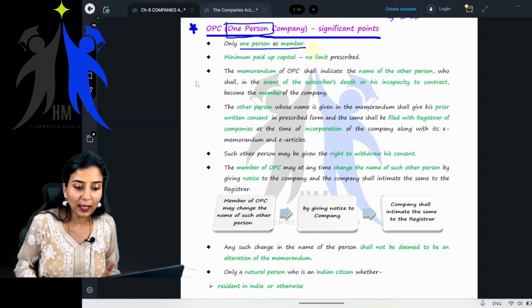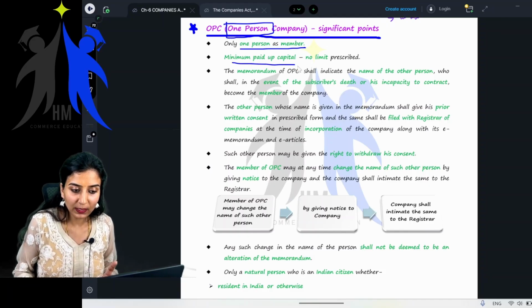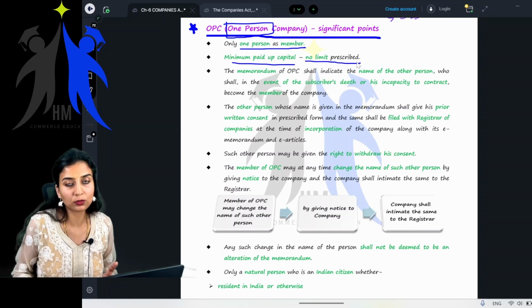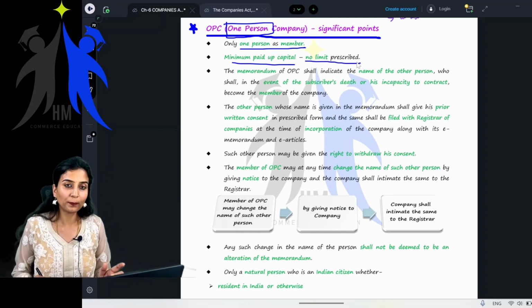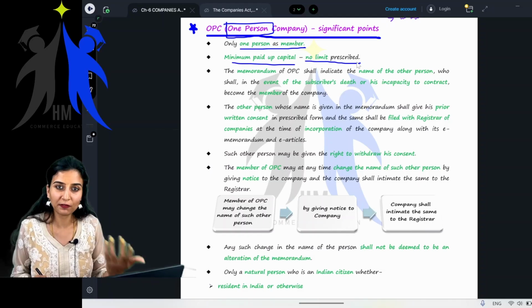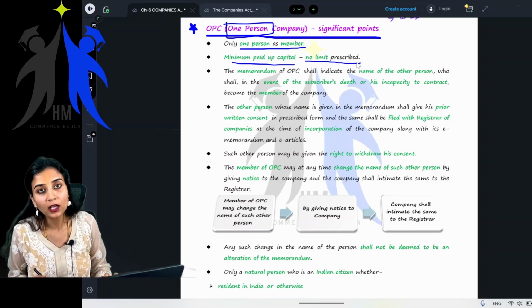Okay. Is there any minimum paid up capital prescribed? No, there is no limit prescribed. Meaning you can start an OPC with just minimum capital, say for example 5,000 or 10,000. You can start off an OPC.